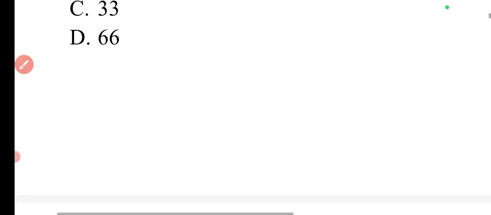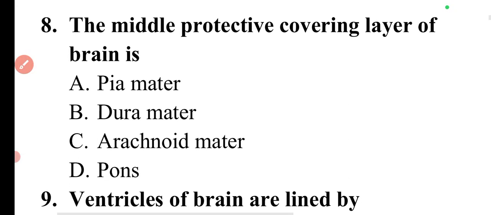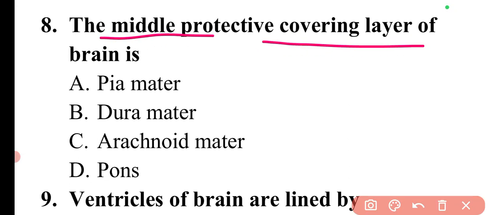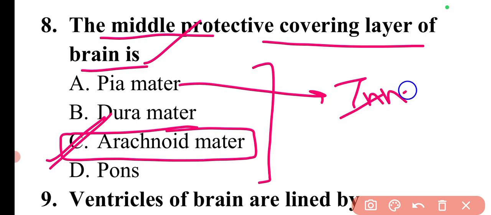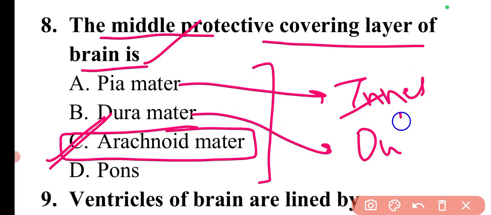Now we can move to the next question. The question is, the middle protective covering layer of the brain is. Now it is quite easy for you, you can easily find the answer. The middle protective covering layer is arachnoid mater. So here option C is the correct answer. Now the pia mater is the inner layer and the dura mater is the outer layer.